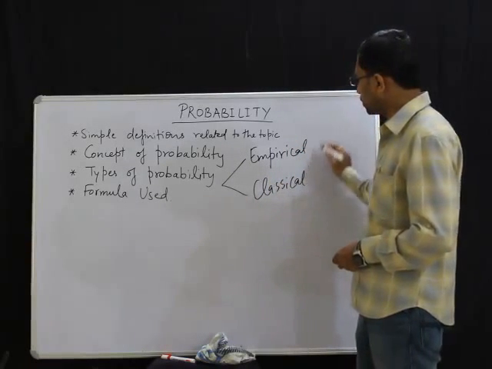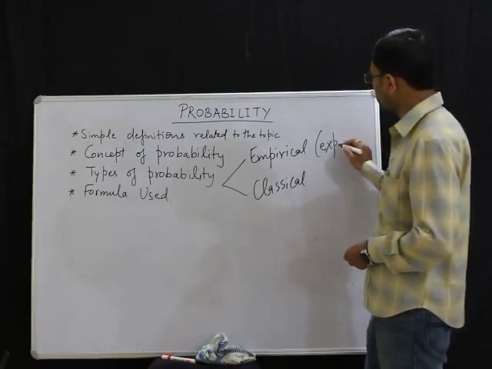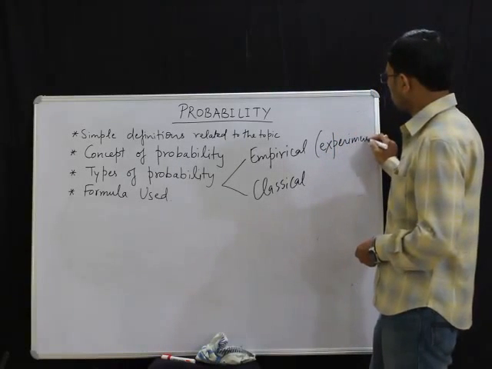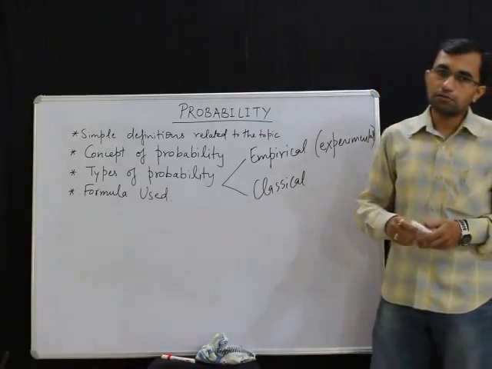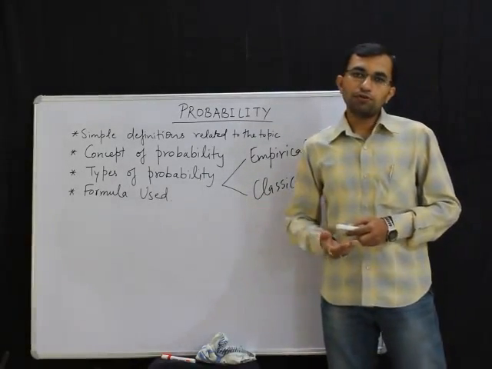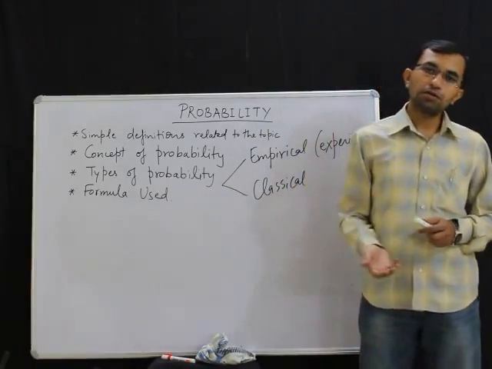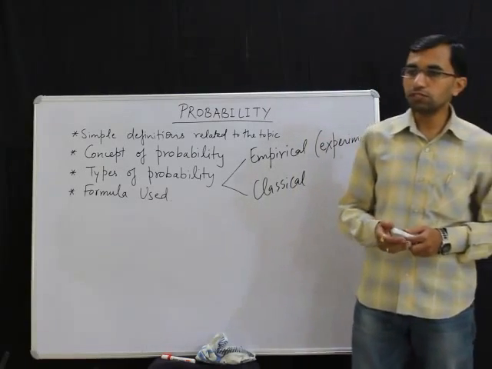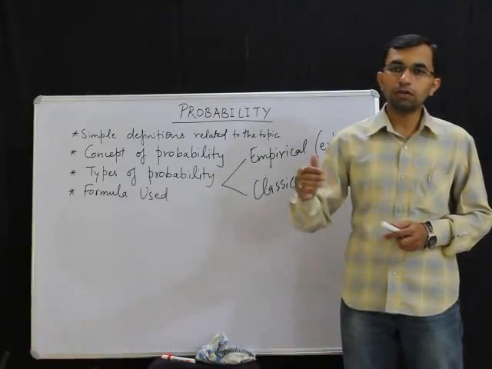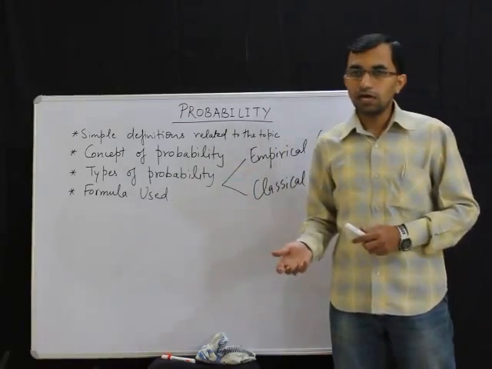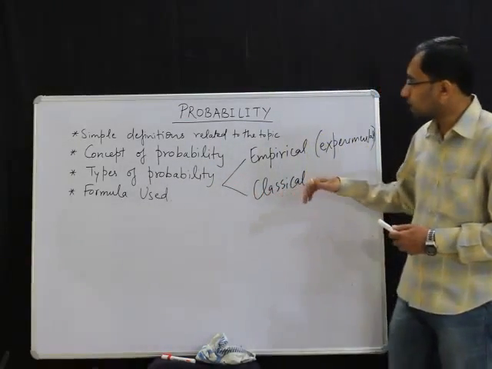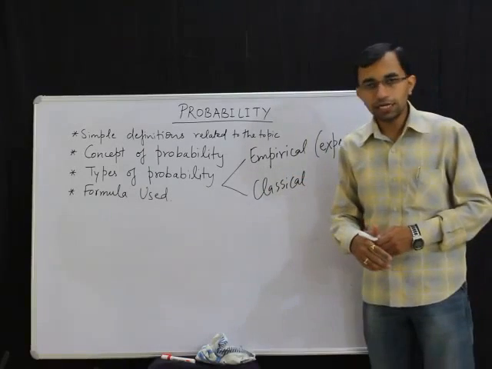Now this empirical is also called experimental probability. What is the meaning of this? Suppose I am tossing a coin and I want to know the likelihood of heads coming or tails coming. So what I can do is toss the coin a number of times. For example, I may toss the same coin 100 times, and then observe how many times heads had come and how many times tails had come.